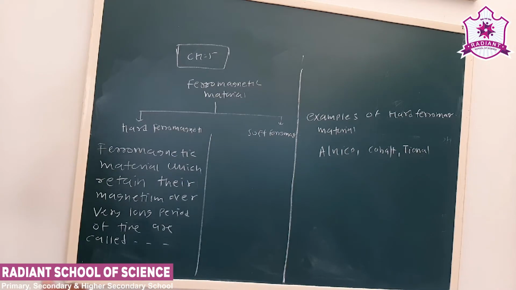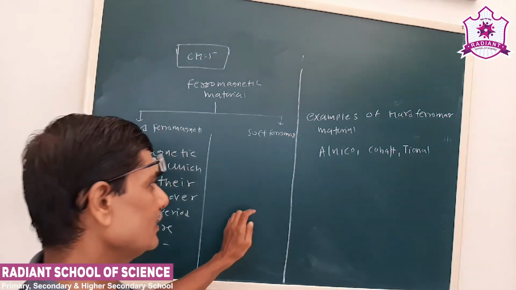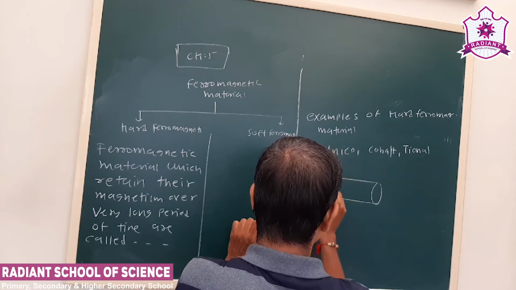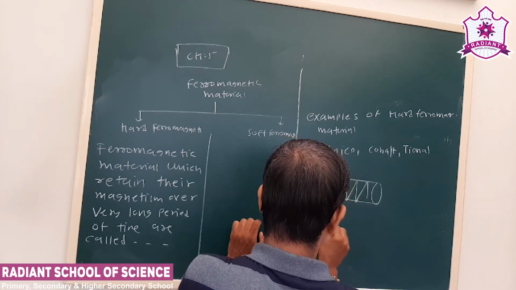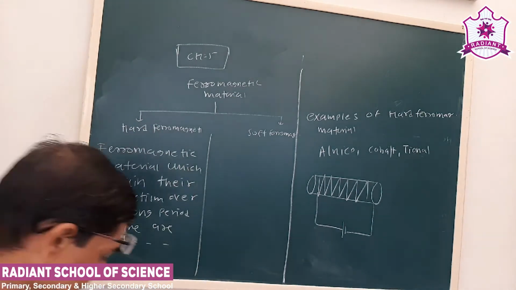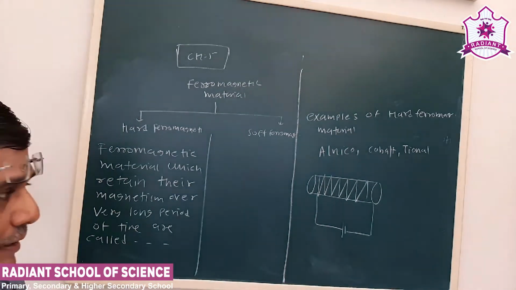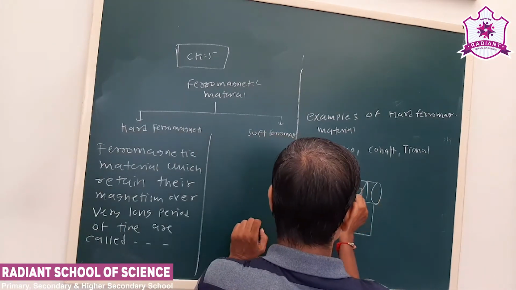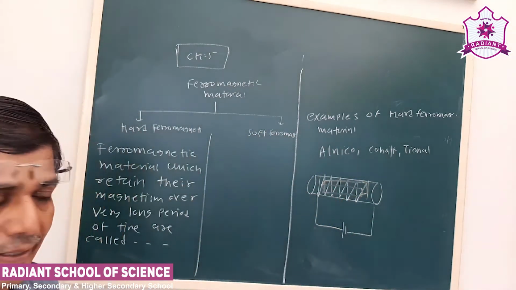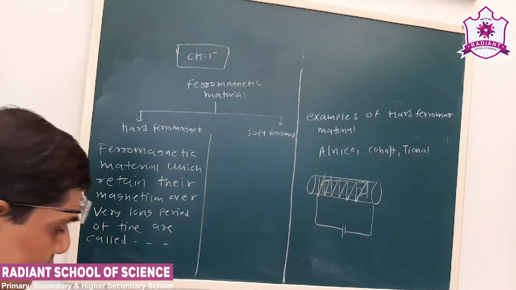Now see, then how to prepare magnetic materials? See, hard ferromagnetic material. The common example is this. Suppose a solenoid is there. The ferromagnetic material from which we want to prepare a permanent magnet is placed inside the solenoid. Now the current is passed through it. Because of the current, we know the magnetic field will be produced by the solenoid.